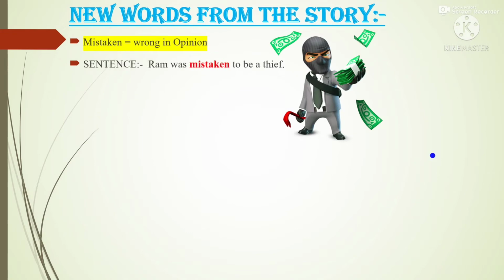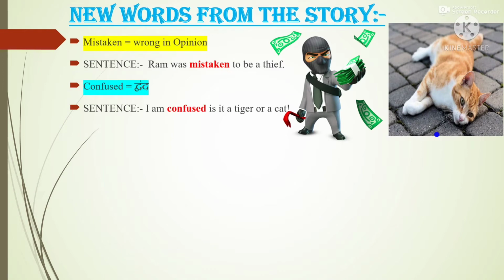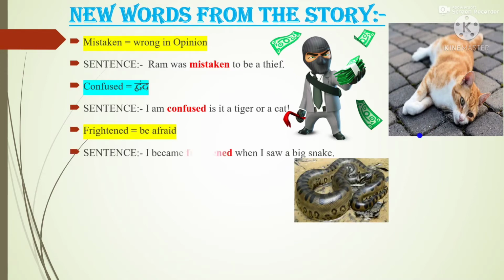Next word, mistaken. Mistaken means wrong in opinion. Sentence: Ram was mistaken to be a thief. That means Ram was not a thief, but he was mistaken to be a thief. Next, confused. Confused means dvanda. Sentence: I am confused. Is it a tiger or a cat? Next, frightened. Frightened means be afraid. Sentence: I became frightened when I saw a big snake.